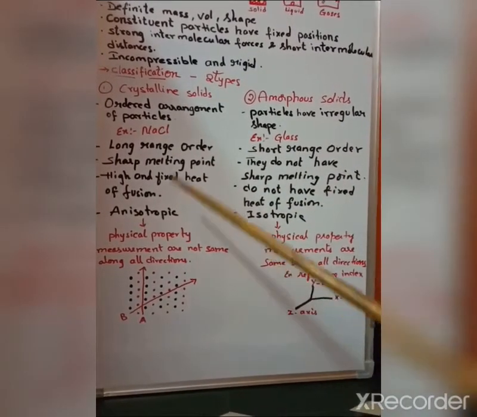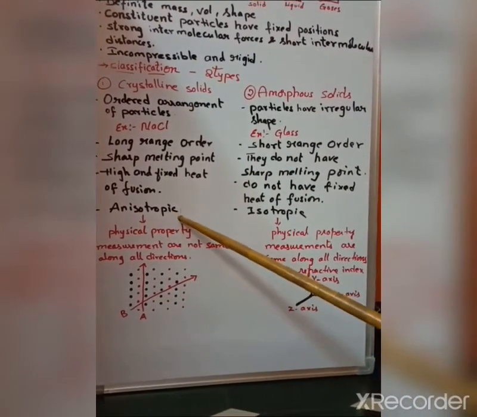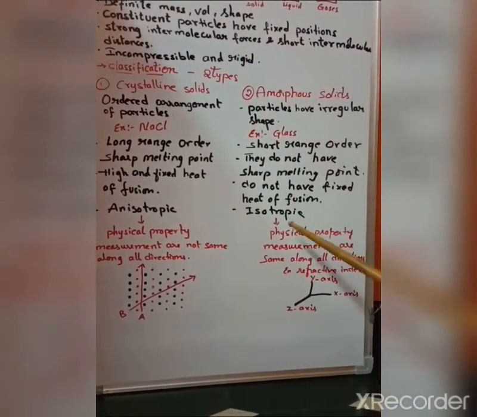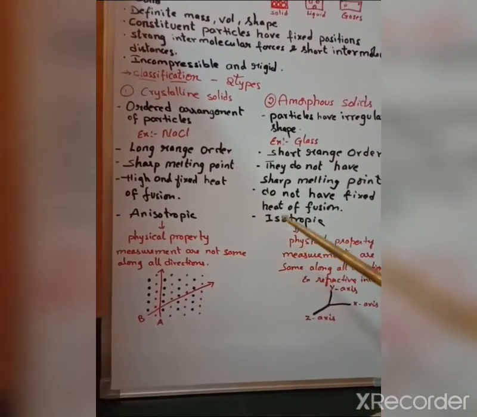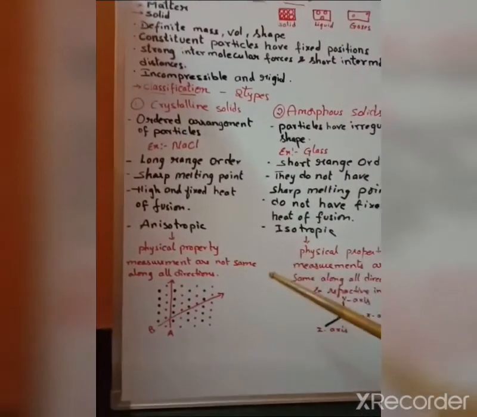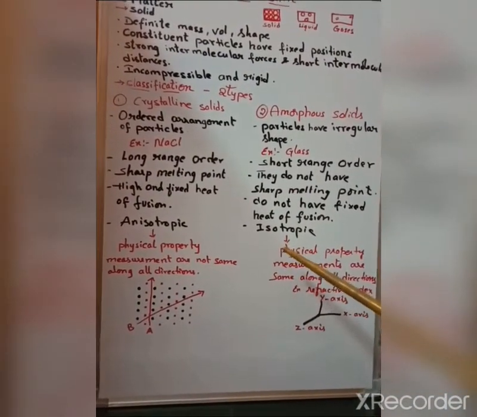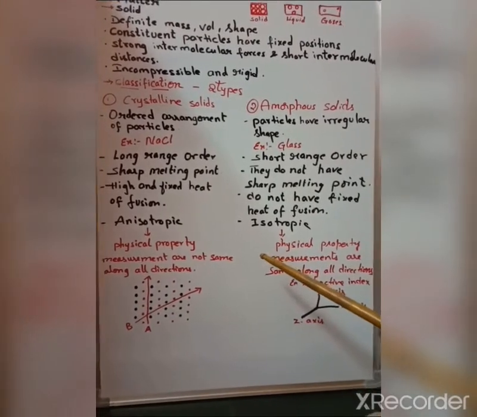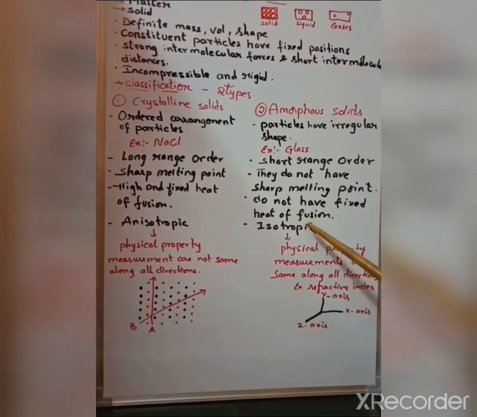And next one, crystalline solids are anisotropic in nature, whereas amorphous solids are isotropic in nature. So here you will get the doubt about what do you mean by anisotropic and isotropic. Iso means same, tropic means direction.